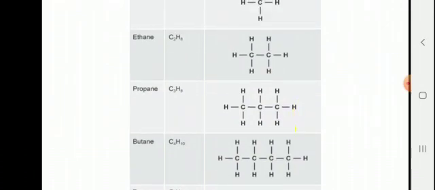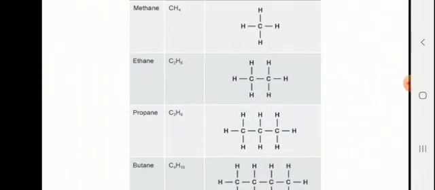So children, have you noticed here that the last 3 letters are ANE, ANE, and all are bonded by single covalent bonds. So saturated hydrocarbon has only single covalent bonds, and the general chemical formula for alkane or paraffins is CnH2n+2.